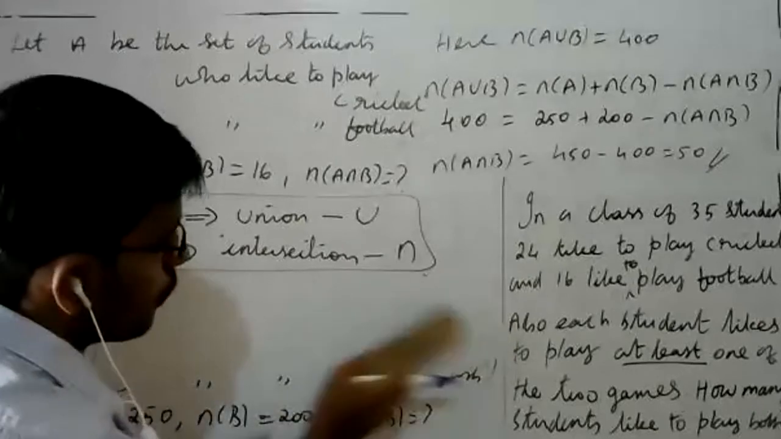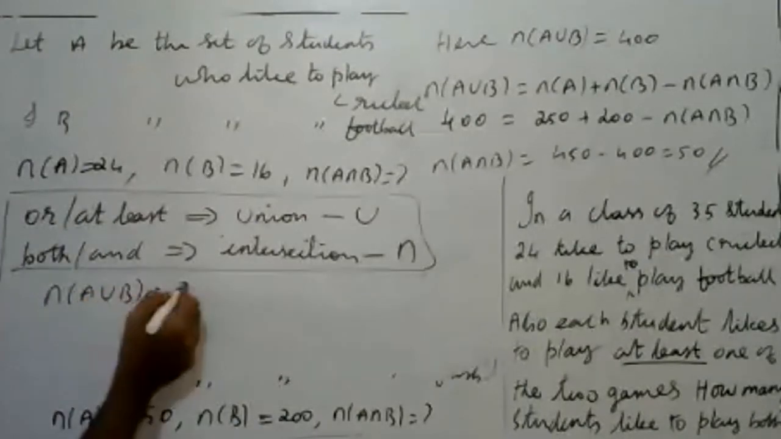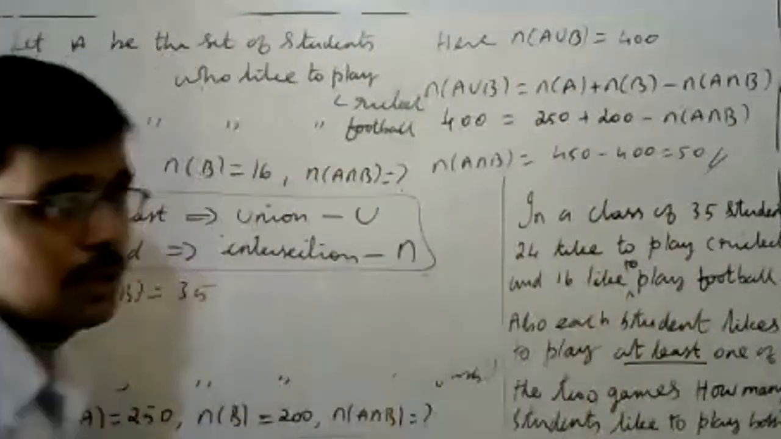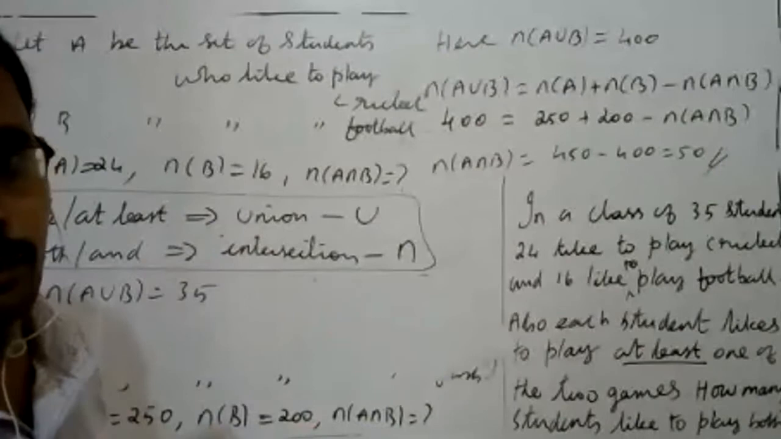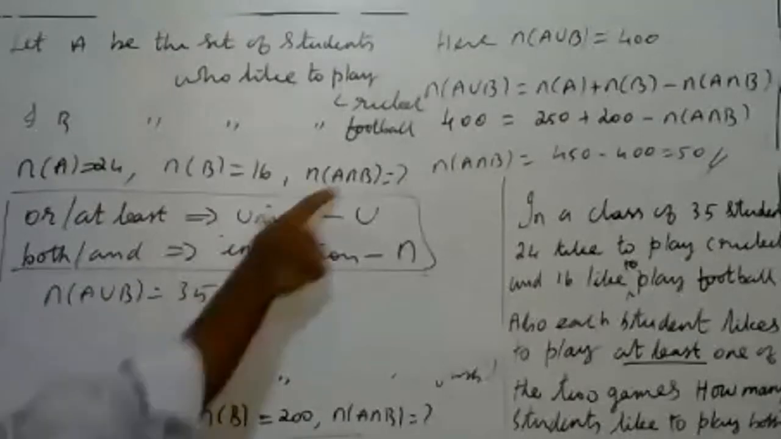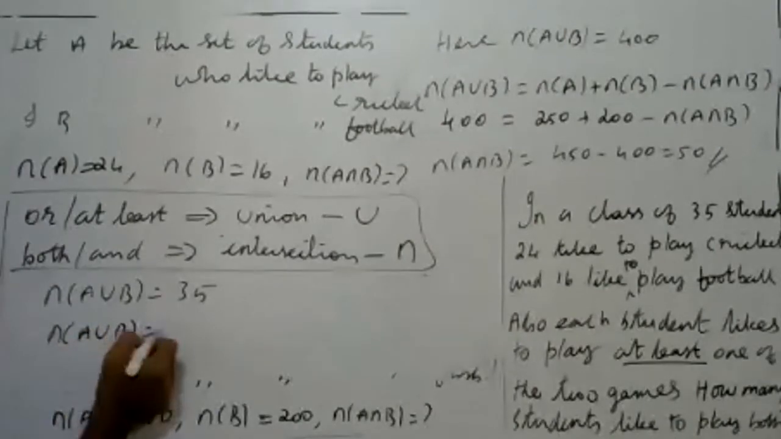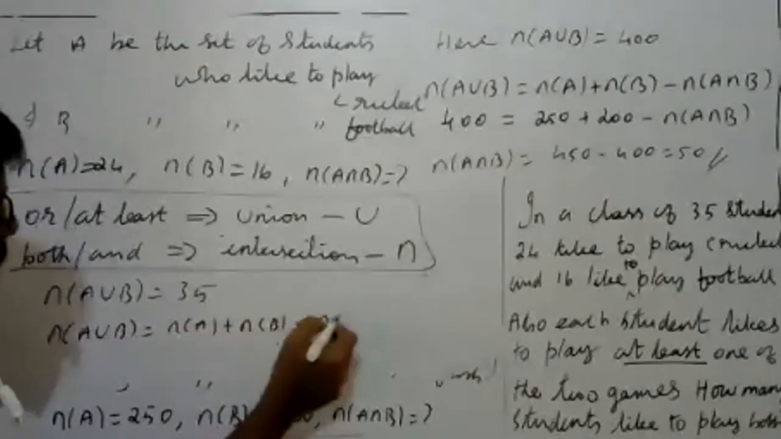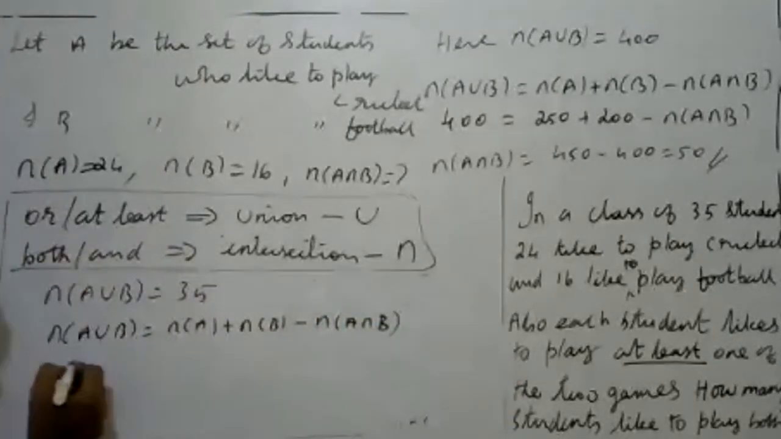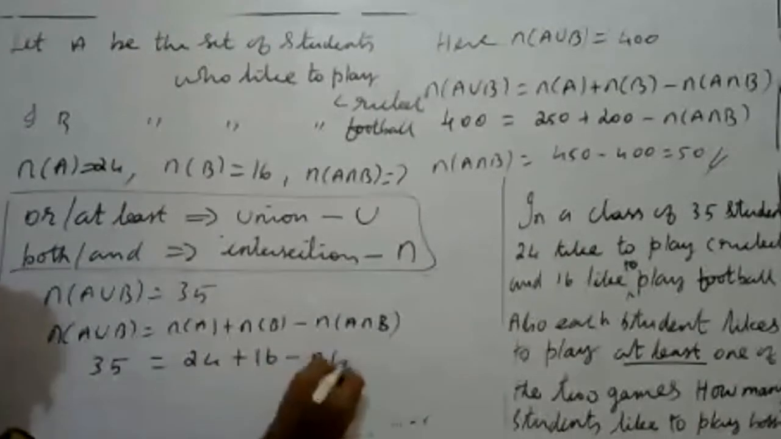Each student likes to play at least one game, so n of A union B is equal to 35. Totally how many students? 35. Each student means every student. All 35 students like to play either A or B, that is cricket or football. Now find n of A intersection B using the formula: n of A union B is equal to n of A plus n of B minus n of A intersection B. Now simplify. n of A union B is 35, n of A is 24, plus 16, minus n of A intersection B.